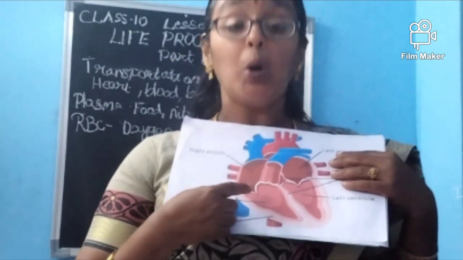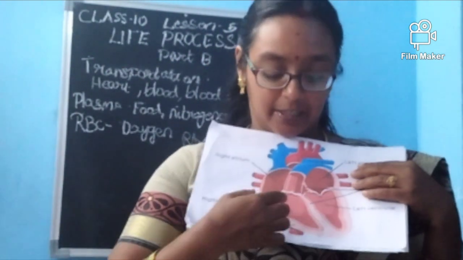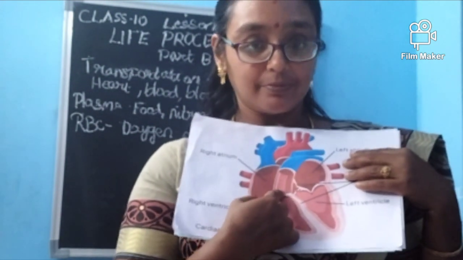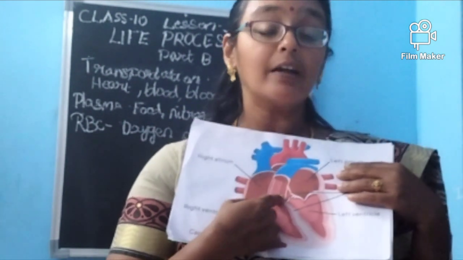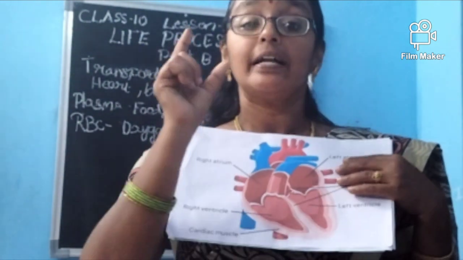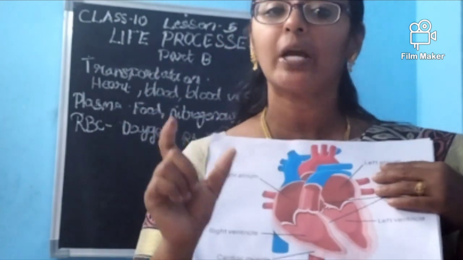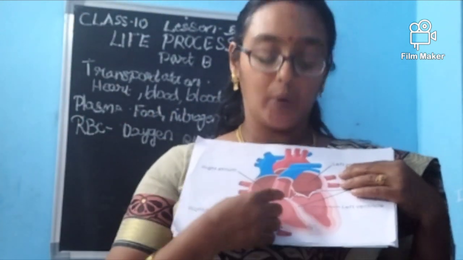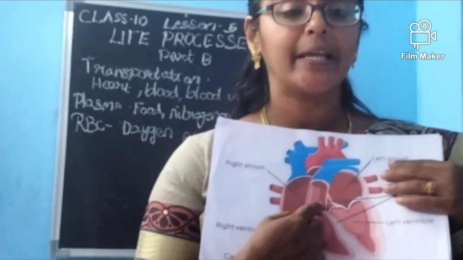In the same manner, when the heart is contracting, the blood is pumped towards one direction, where it is moving to the lungs. This deoxygenated or carbon dioxide rich blood will be moving directly to the lungs with the help of the pulmonary artery.